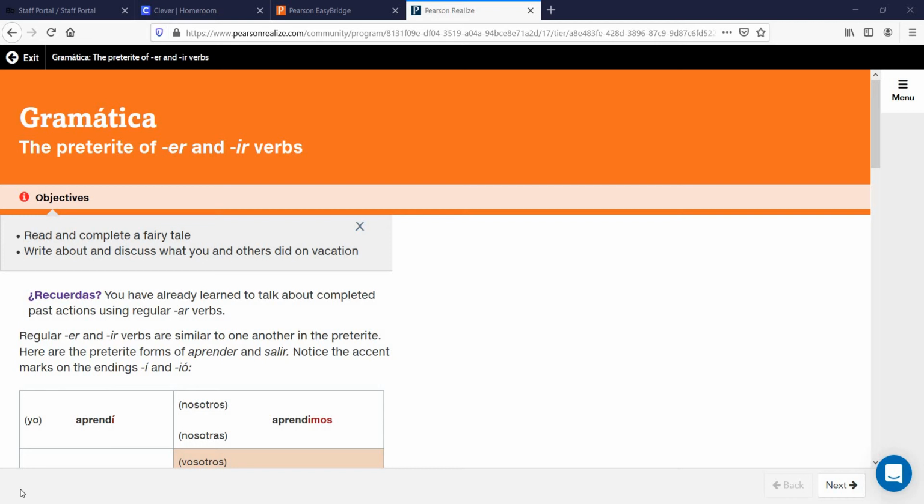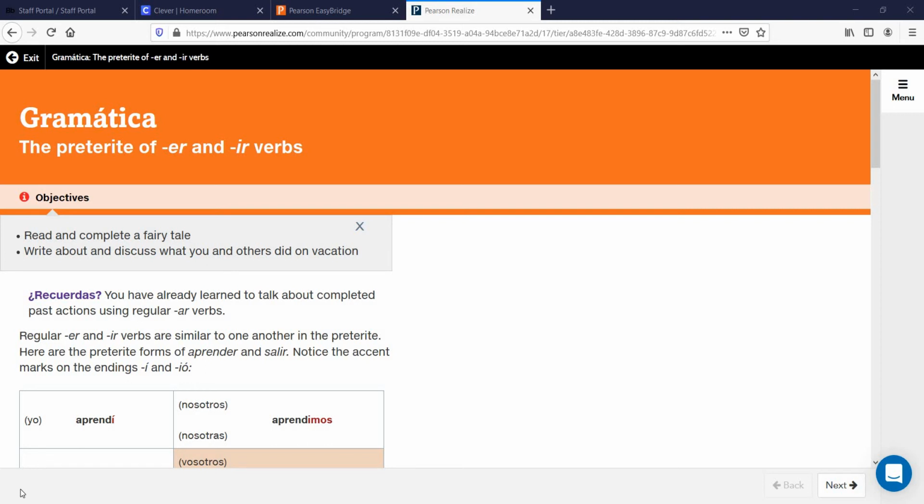Vamos a practicar español. Okay, so today we're going to talk about the preterite of ER and IR verbs. Some of you have been working on this already, and some of you still need to begin. So I'm going to go over the information on one of the assignments that you were given, and it's called Gramática, the preterite of ER and IR verbs. Now, when we say ER and IR verbs, they are verbs or action words that end in ER and IR.